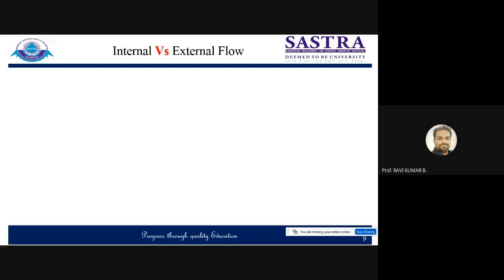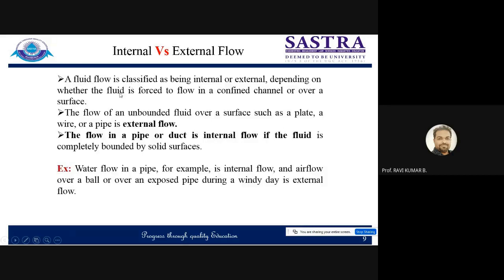So two kinds of flows are there, internal flow and external flow, as per the way in which your flow is moving. A flow is classified as being internal or external depending on whether the flow is forced to flow in a confined channel or over a surface. All right, so that is the very basic definition. I'm not going to repeat it, already I covered it. An example is water flow in a pipe, which is an example of internal flow, and air flow over a ball or over an exposed pipe during a windy day is known as external flow.